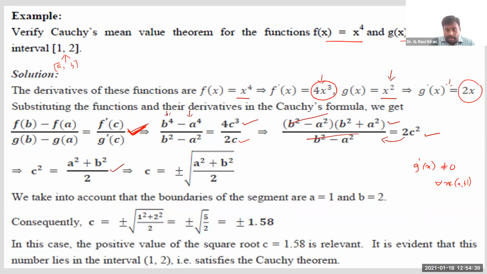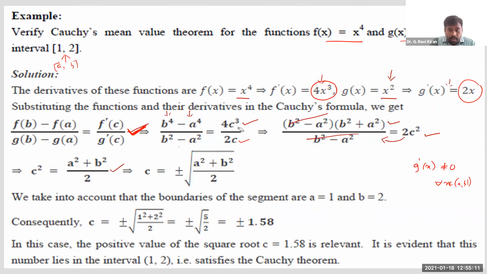Now see, if you simplify this, we can write b power 4 minus a power 4 as b square whole square minus a square whole square. So we can write it like this: b square minus a square into b square plus a square, like a square minus b square can be written as a square minus b square into a square plus b square, isn't it? The same way, and the same denominator is written as it is. And this b square minus a square can be cancelled here. And what remains is only b square plus a square on the left hand side.